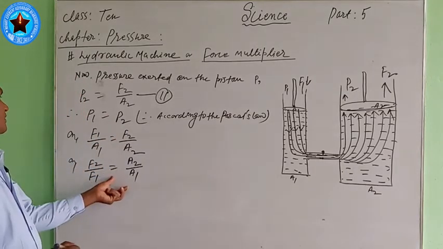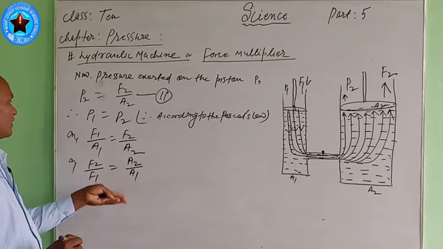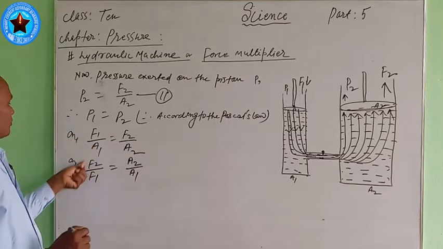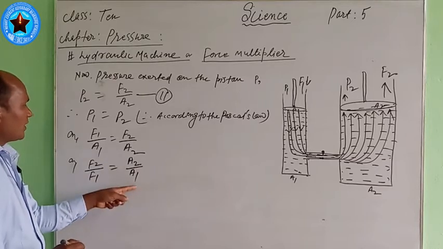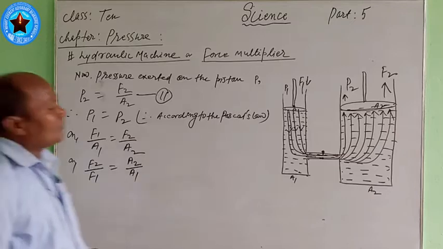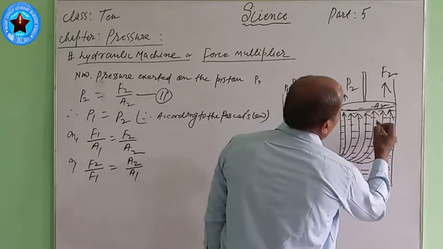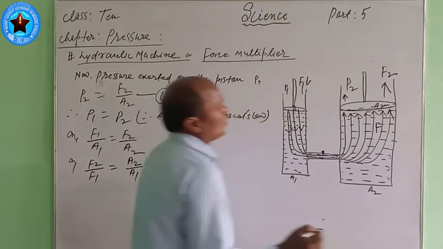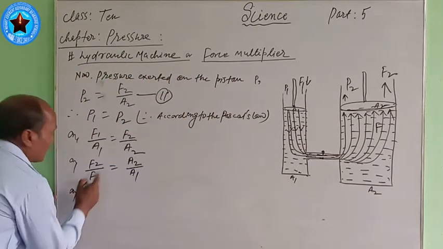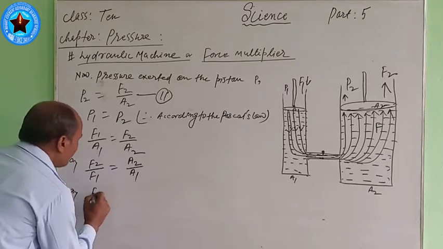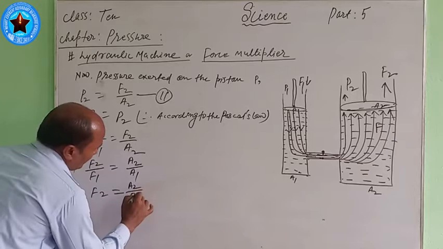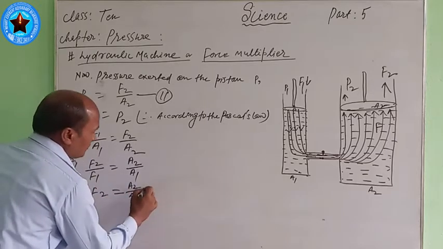In this way you can write it. Here mainly we have to find the force acting upward. What amount of force is acting here? We have to find this F2. This F2 is equal to A2 by A1 into F1.